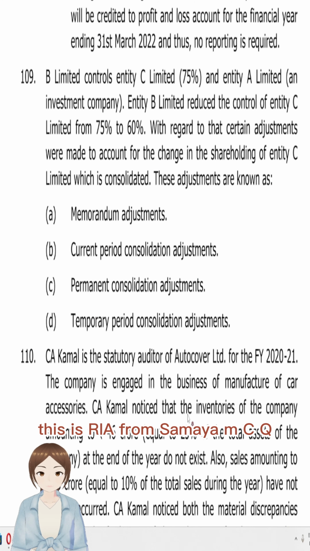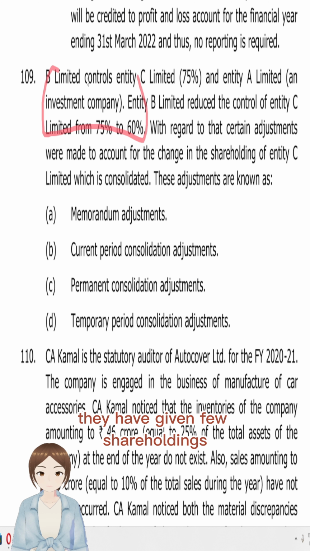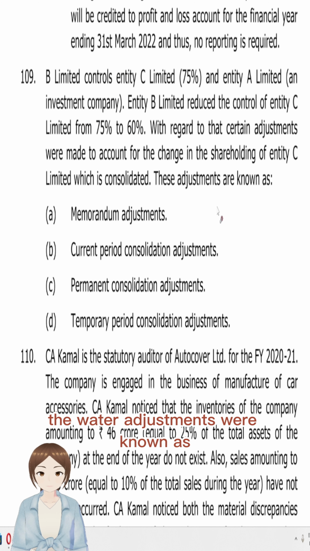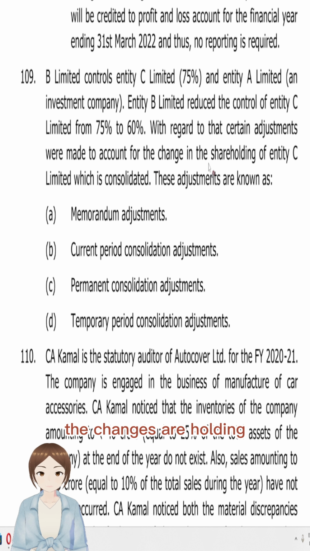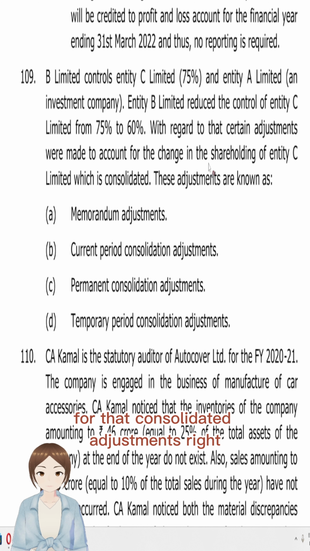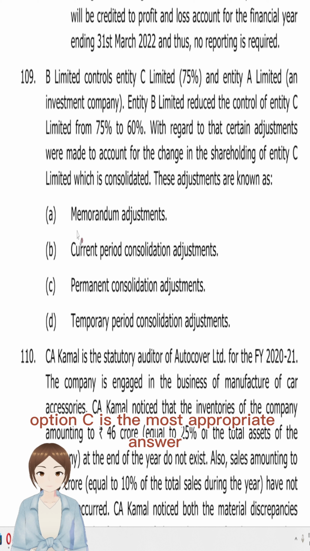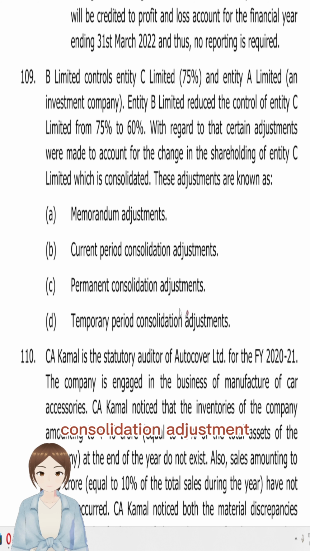This is MCQ 109, CA Final. Here they have given a few shareholdings and asked us that there is a change in the shareholding. So what are these adjustments known as? Where there is a change in shareholding, it is a permanent change for consolidation adjustments, right? So they are not memorandum adjustments or current period consolidation adjustments, they are permanent consolidation adjustments. Option C is the most appropriate answer. Change in shareholding is a permanent consolidation adjustment.